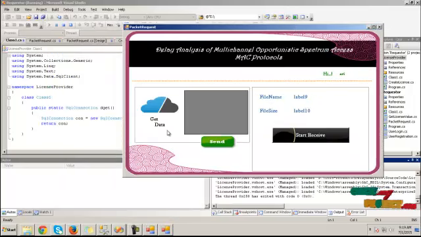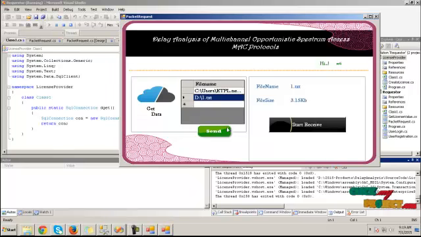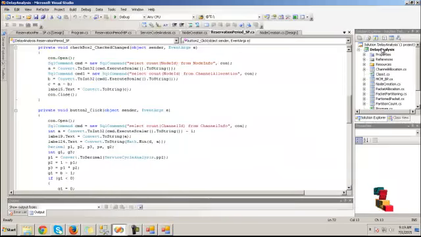If the user is a primary user, he will have the license. If the user is a secondary user, the license is not provided. Then to get data from the server, click on get data and the list of files will be displayed here. To get any one of the files, click on select any one file and its file name and the file size will be fetched here. To send this file request to the server, run the delay analysis process.